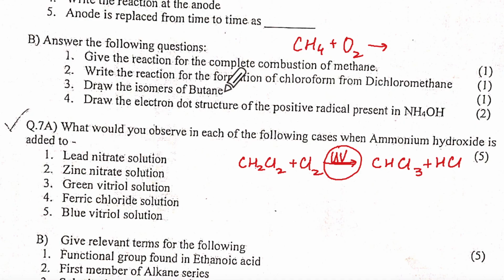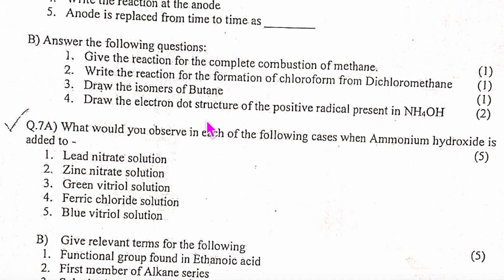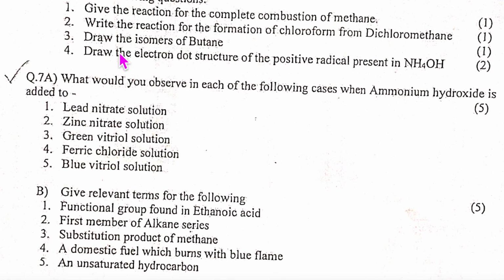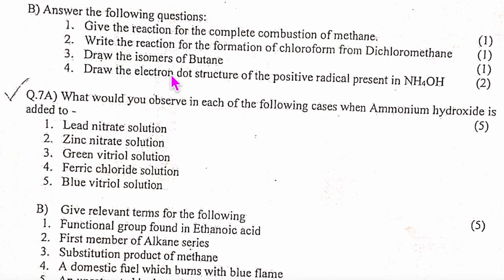Draw isomers of butane. This is the third question on isomers. By now you know it, and they are giving 1 mark anyway, so you should know it well for both isomers. Draw the isomers of butane. How many isomers did butane have? Two. So if they say isomers, will you write only one?